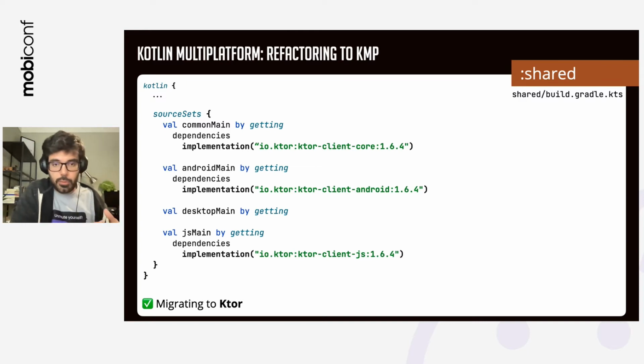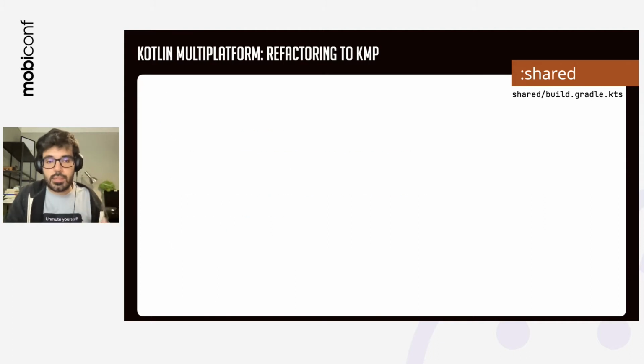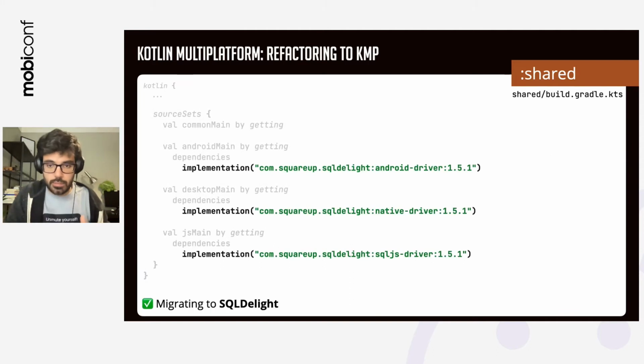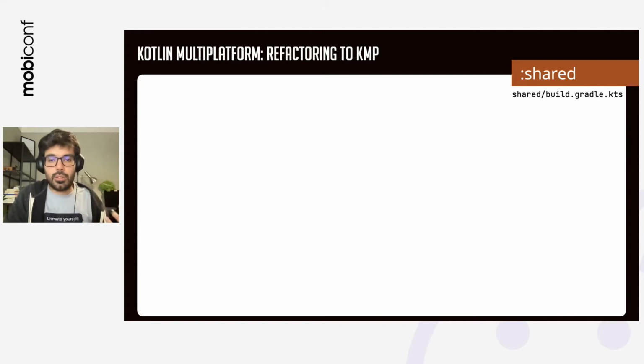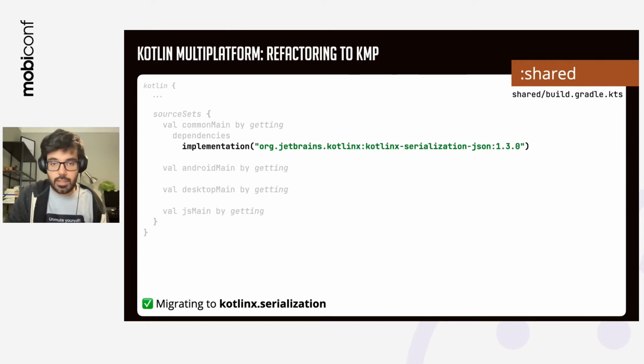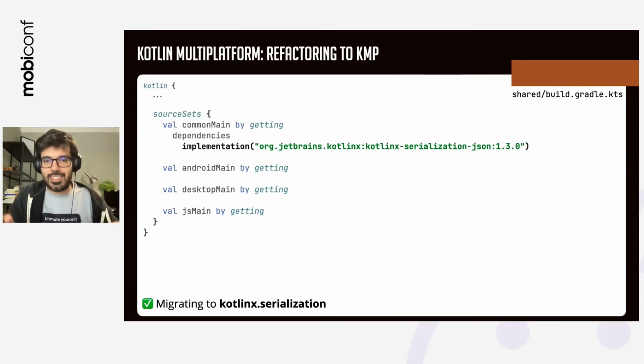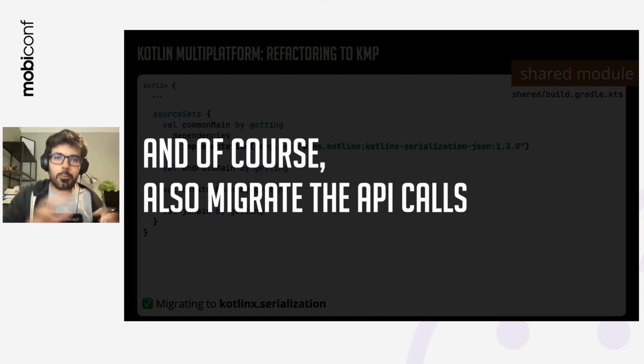So when you have an Android application already built, you need to migrate your existing code, for instance, from Retrofit to Ktor. Retrofit uses Java functions, Java classes, and once again, Kotlin Multiplatform needs to be full Kotlin. So the solution here is to use Ktor. For databases, you need to migrate to SQLite. For serialization, you need to use Kotlinx serialization. And of course, I'm just saying the imports that you need to do, but you need to migrate all the